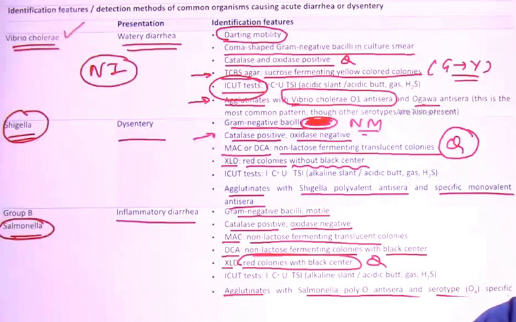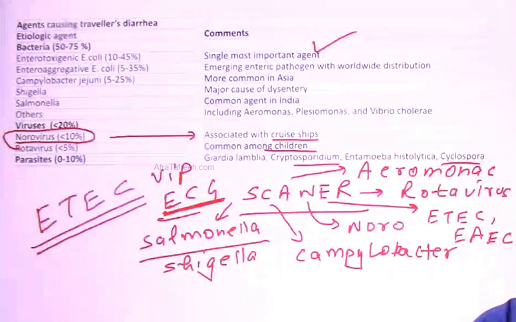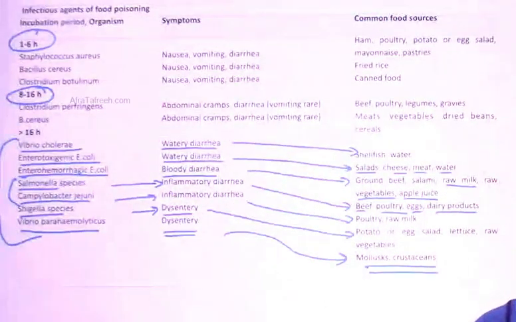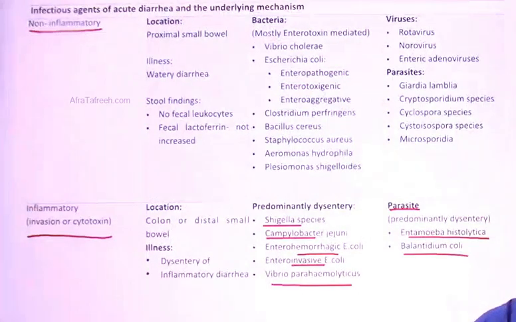Okay, and this is definitely a must know for various exams. Okay, and according to the various agents, I have defined that this is traveler's diarrhea agents. These are the various ones which cause the food poisoning, another very important question, and these are the ones which tell regarding the non-inflammatory, inflammatory and penetrating form of diarrhea.